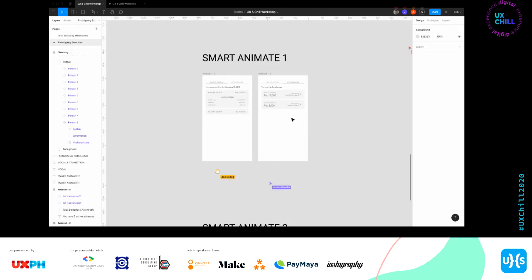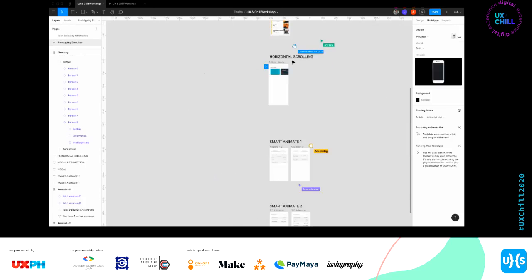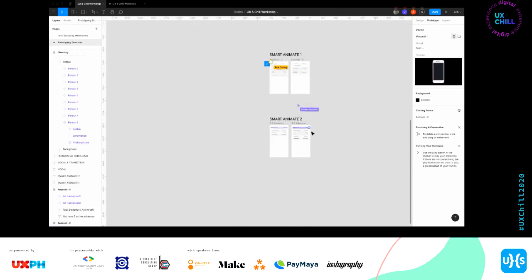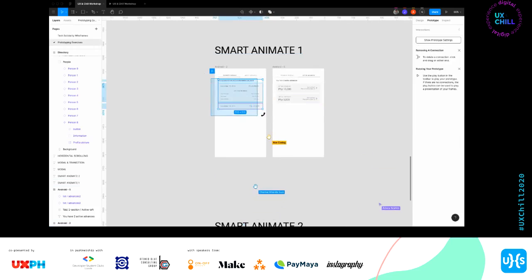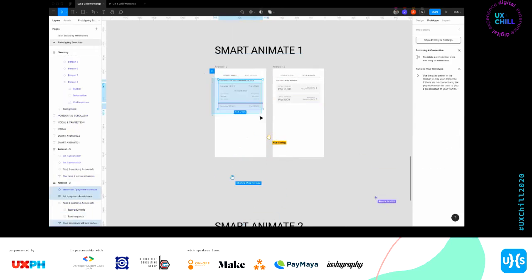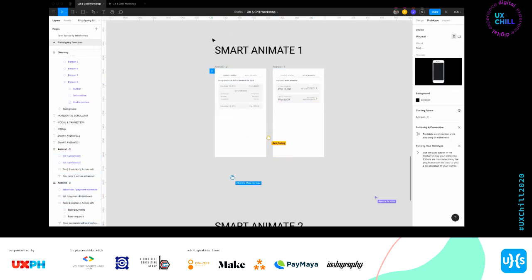Yung problem ko with Smart Animate is minsan matrabaho siya sa workflow. So for example, this one, I'll put the prototype here. I want yung transition na this one, pag nag-tap ako, nag-change ako ng tab, lilipat to pa ganun. Tapos ito, papasok pa ganun. Ayan. So how do I do that?